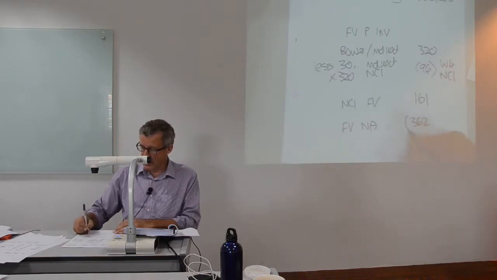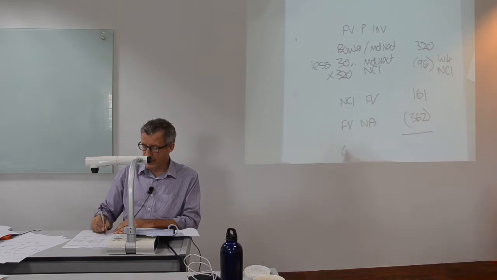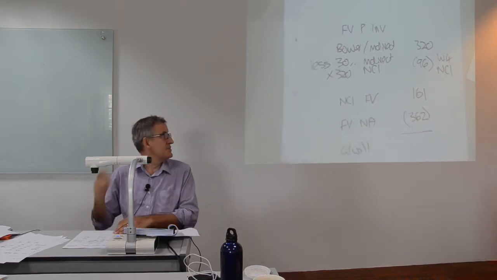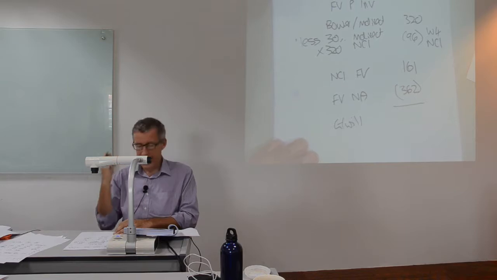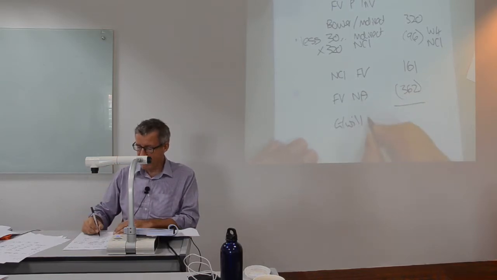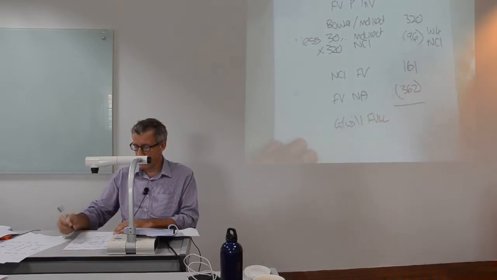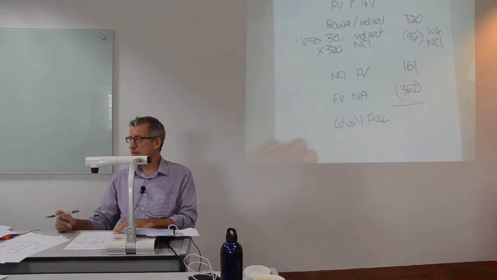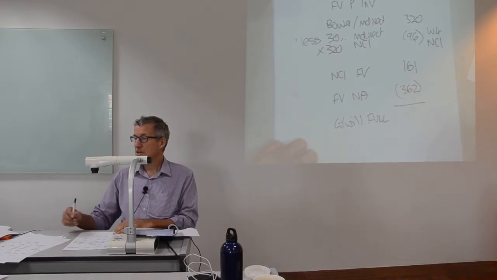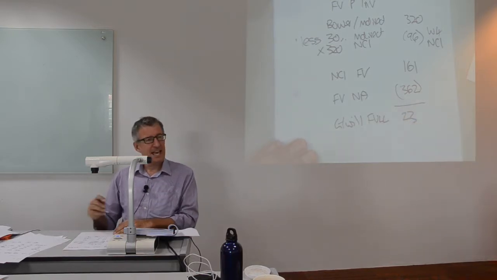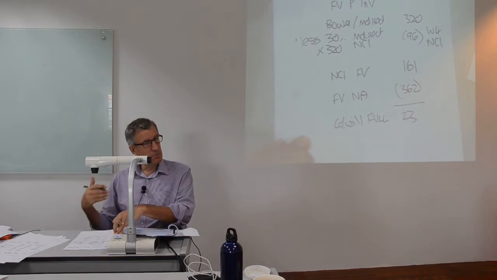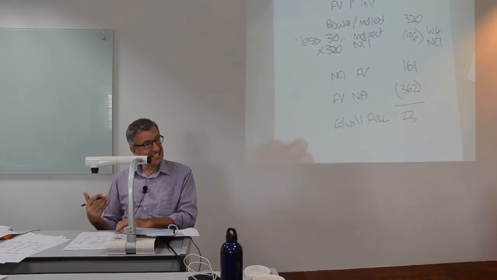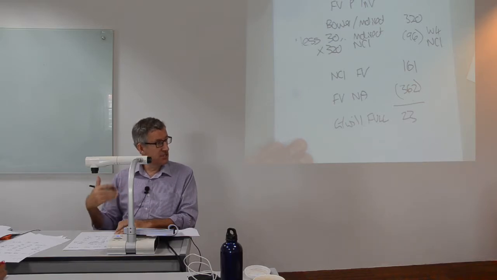That is 362. We put these numbers in the mill, we put these numbers in the calculator, and out spits a full goodwill calculation. 320 minus plus minus. I'm assuming it's a positive figure, a premium, and is how much? 23. Oh, not very much. If that was negative, it would be a discount. If that was negative, it would be a profit. If that was negative, I would take it to retained earnings.